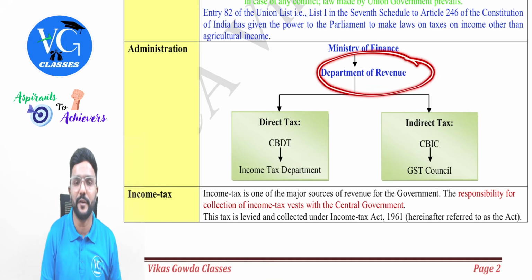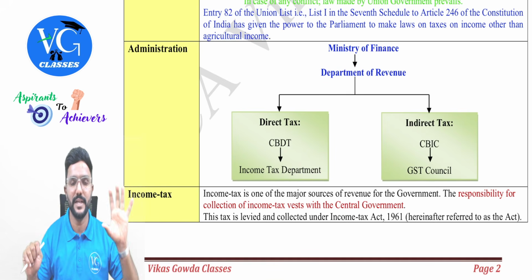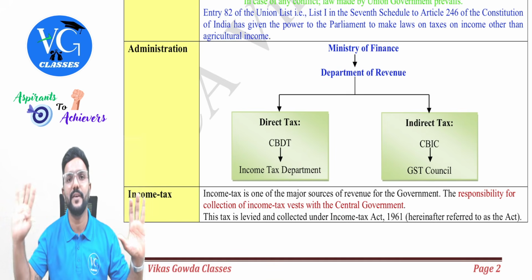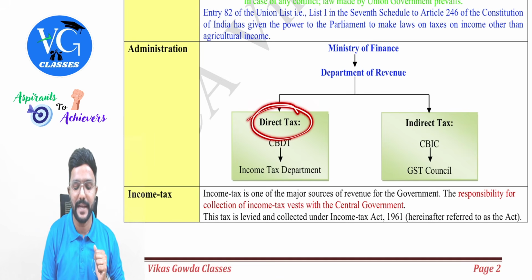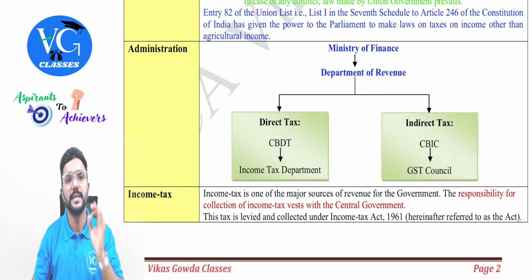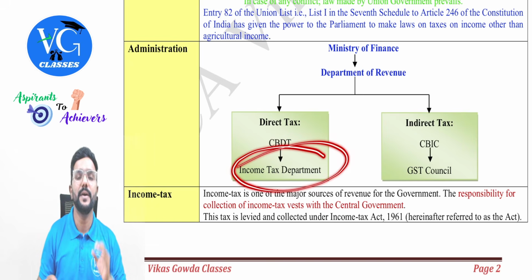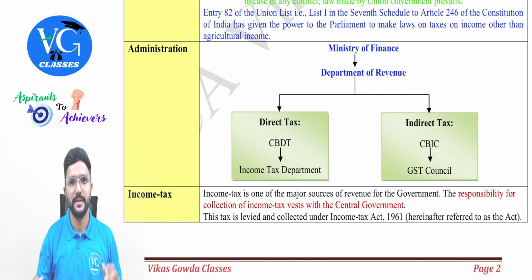And coming to the administration, under the Ministry of Finance, which comes under the central government, we have a Department of Revenue, which has two wings. One is for direct tax, the other one is for indirect tax. For direct tax, we have an administrative body called CBDT, Central Board of Direct Taxes. Under that, for income tax purposes, we have the Income Tax Department. Coming to the other side, we have CBIC, the Central Board of Indirect Taxes and Customs, which is an administrative body for indirect taxes in India.